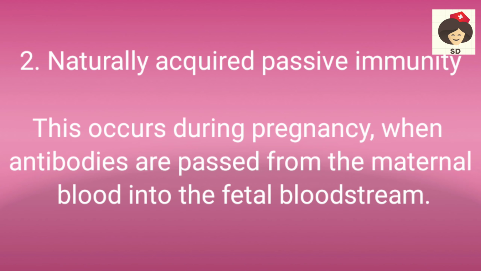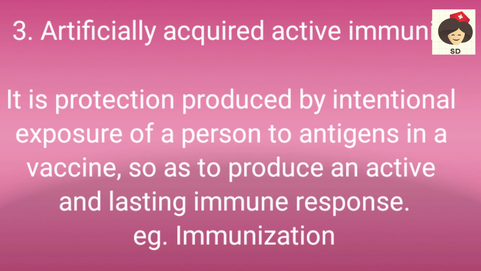Okay, next is natural acquired passive immunity. This occurs during pregnancy, when the mother directly gives antibodies to the baby through the fetal blood. Next comes artificially acquired active immunity. This is given during immunization. In immunization, we intentionally inject bacteria, that is, the antigen, into the person's body, and our body starts actively producing antibodies against the antigen. So this is called artificially acquired active immunity.